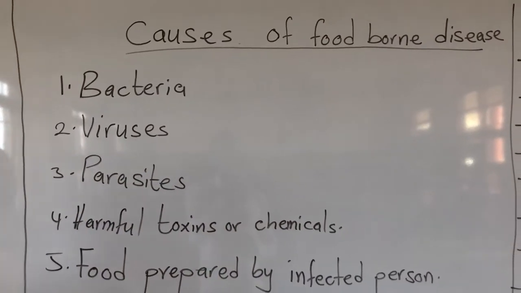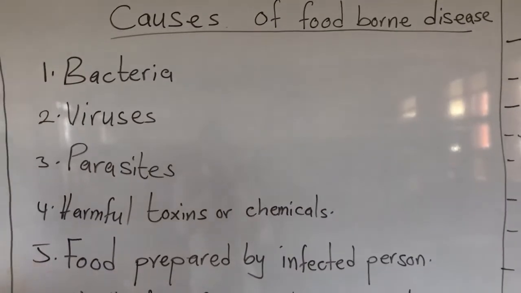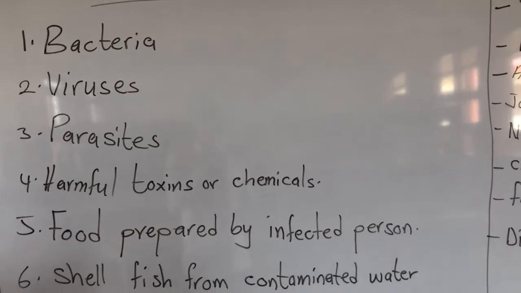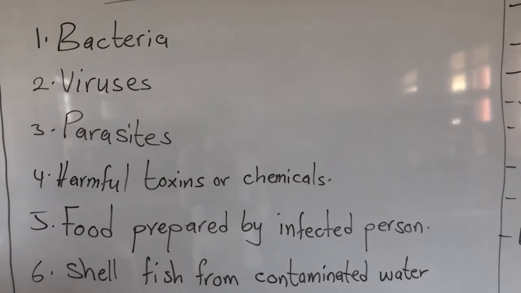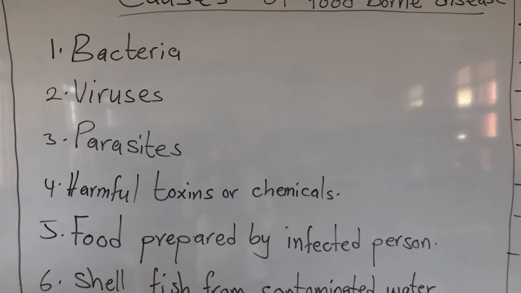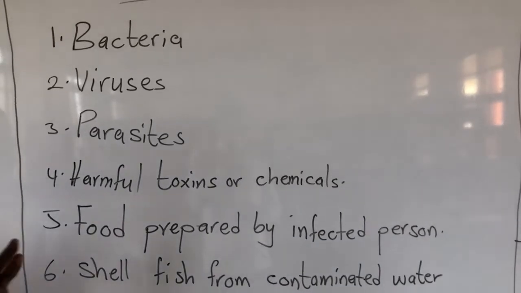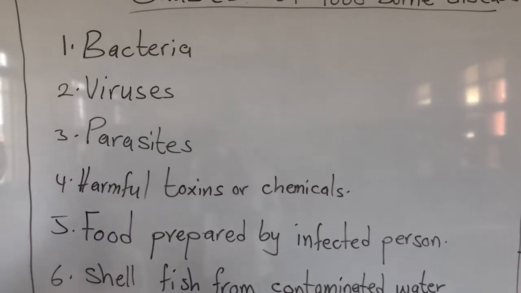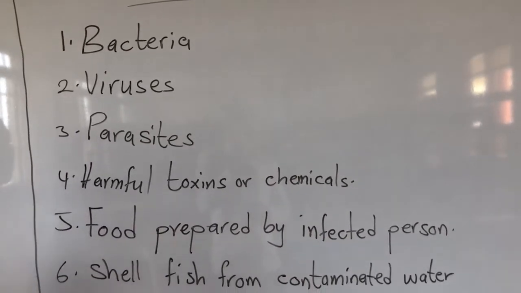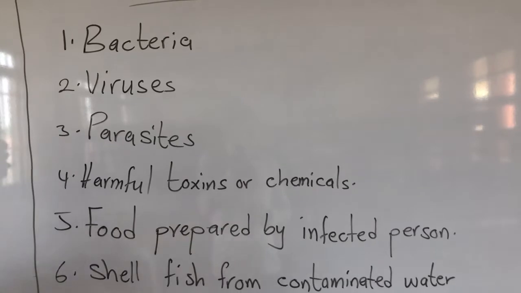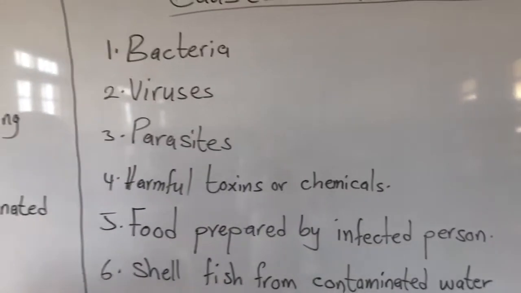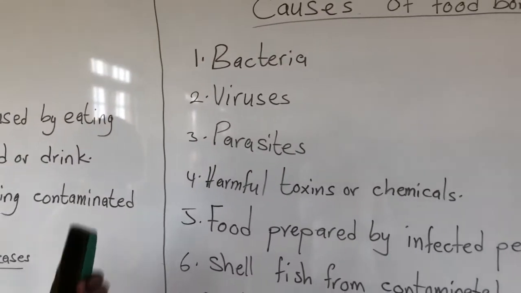All these three are called pathogens. We call them pathogens because they are microorganisms that cause diseases. When they come into contact with our body, they cause us to fall sick. So we call them pathogens.